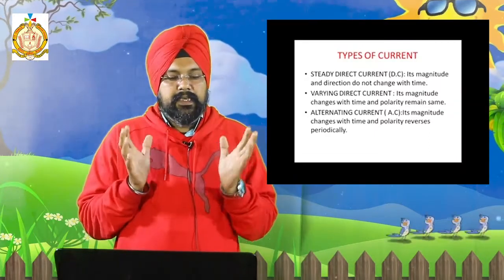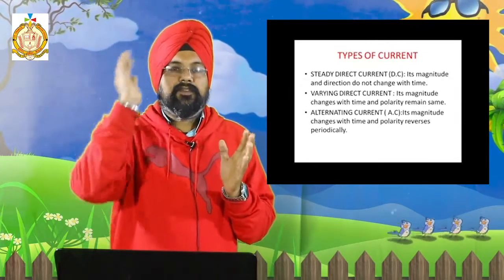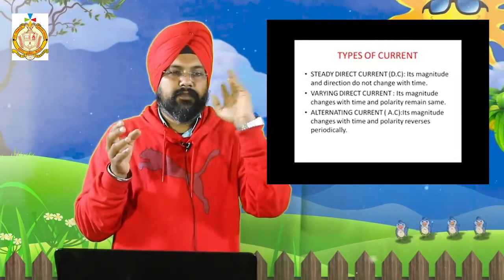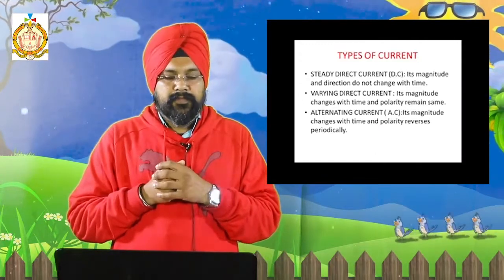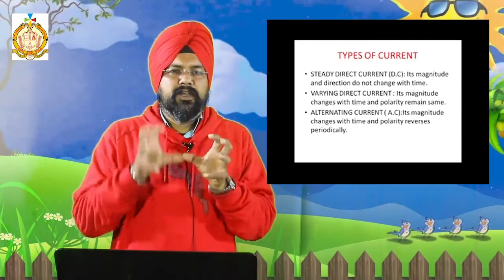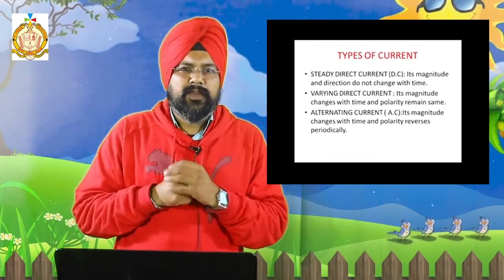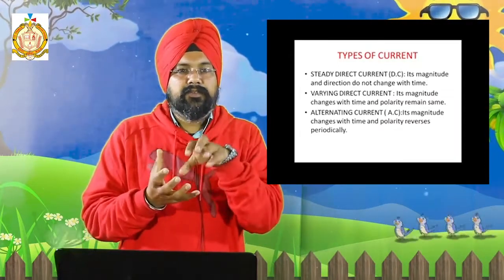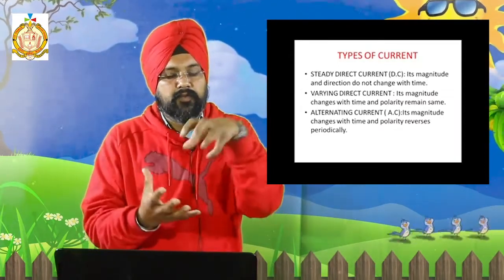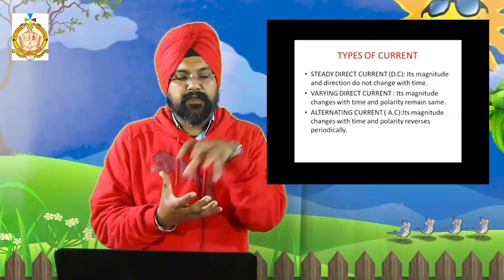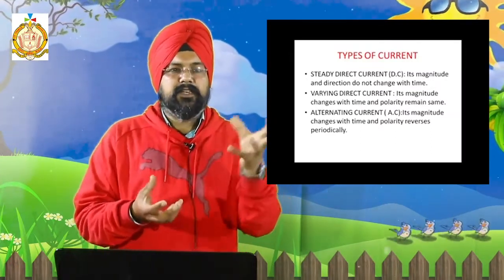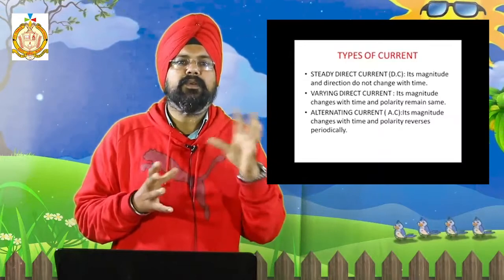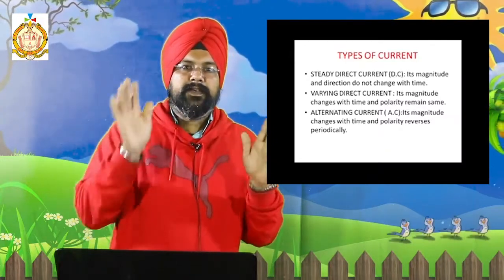The third one is AC current, which we get in our home, which comes from the electricity board. Its magnitude changes. What is the meaning of magnitude here? Magnitude means effect, how much effect of current is there, that changes with time, and polarity reverses. What is polarity? Polarity means poles, that is positive and negative.